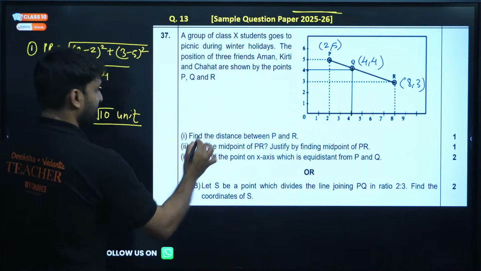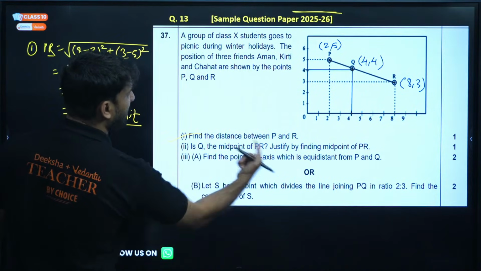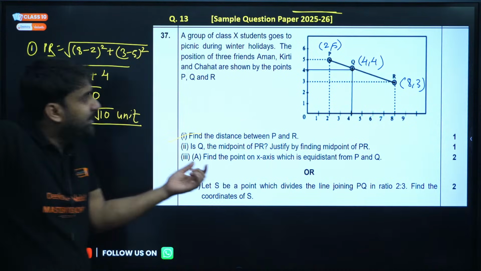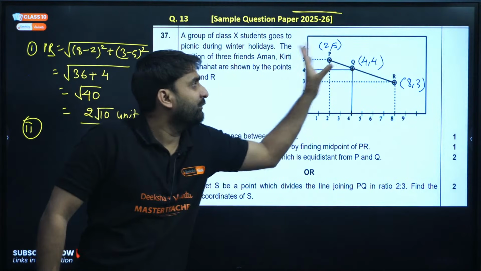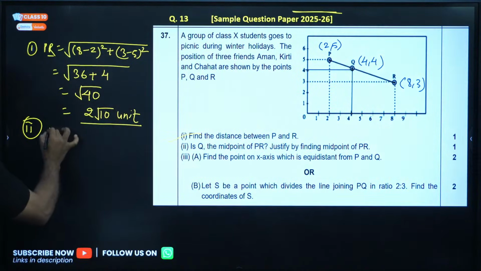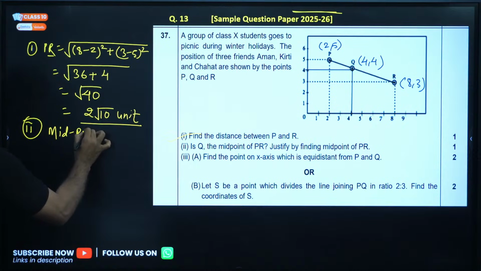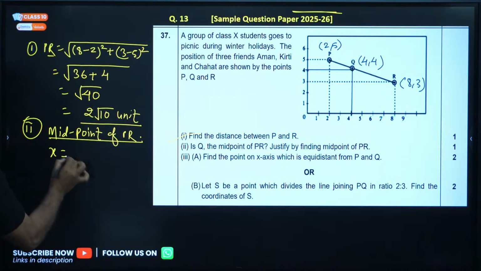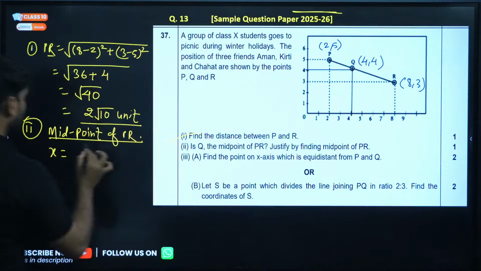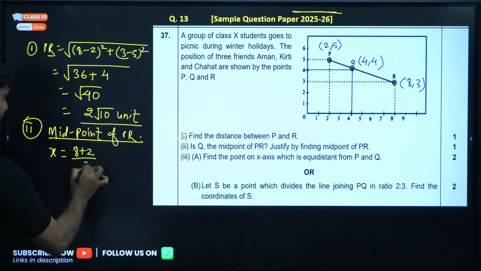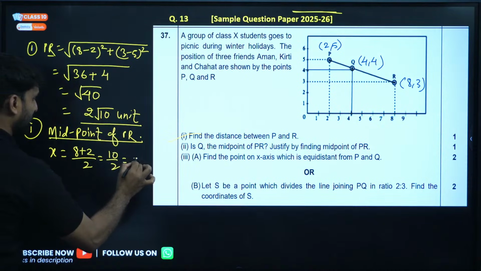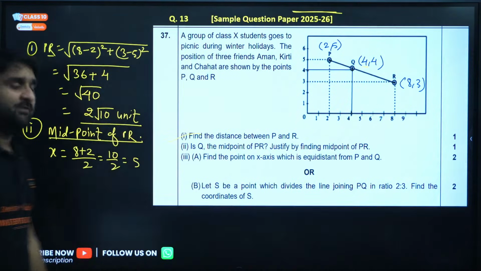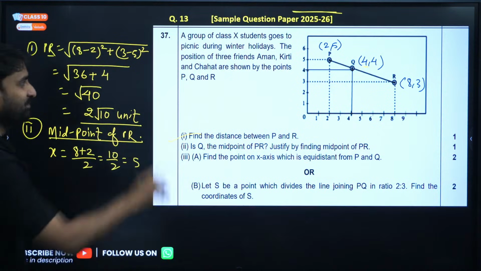Now the second question. Is Q the midpoint of PR? So find out the midpoint of PR. X will be 8 plus 2 divided by 2. This is 10 by 2, and 10 by 2 is 5. But the Q coordinate is 4, and we are getting 5 here. No, Q is not the midpoint.